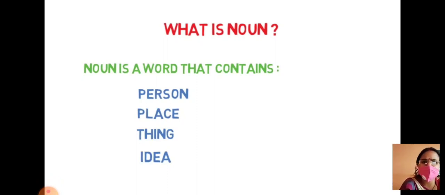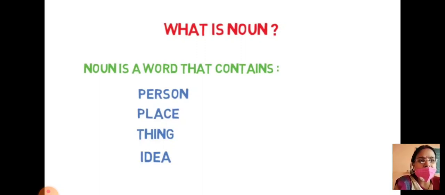So students, today we are going to start a very unique chapter and the base form for the English language of your class 7. Before I start this chapter, the name is already written: what is noun? A noun is a word that contains person, place, thing, idea, and so on. But I just would like to check with you once again.